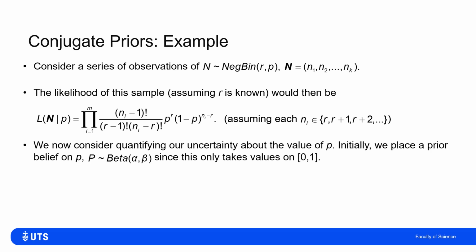But I still want to put some prior belief on what p is, what the chance of success on any given trial is. Because it's a probability, I'll use a beta, because that constrains it to be between 0 and 1. So I'll define a beta with parameters alpha and beta for my prior. We saw previously what the density function of a beta is.